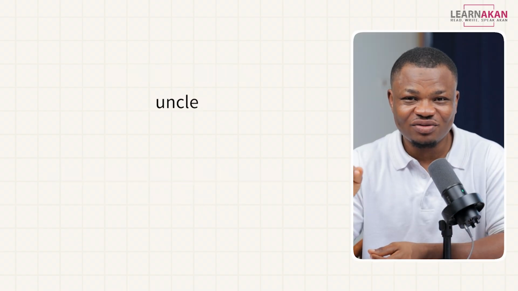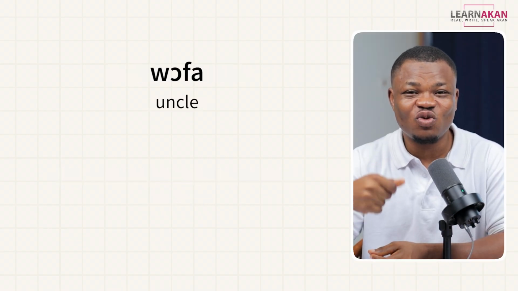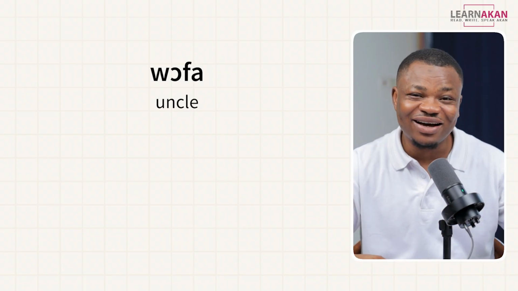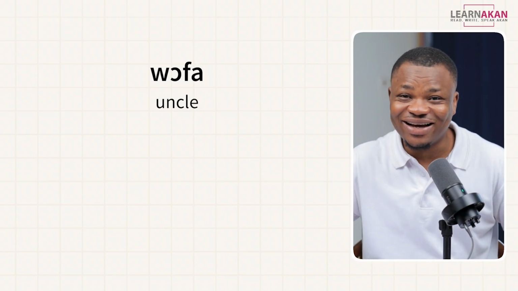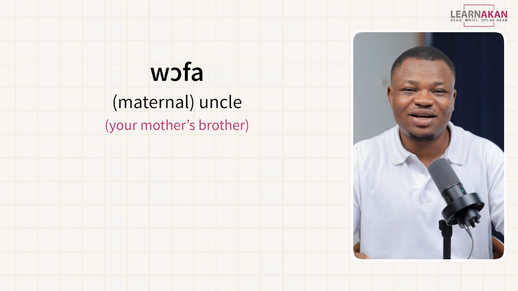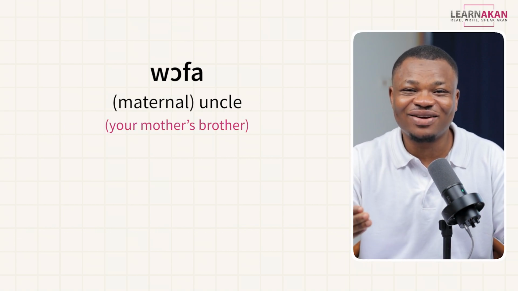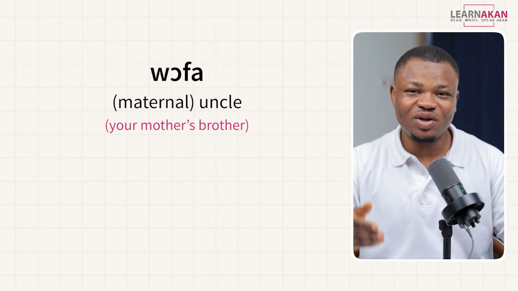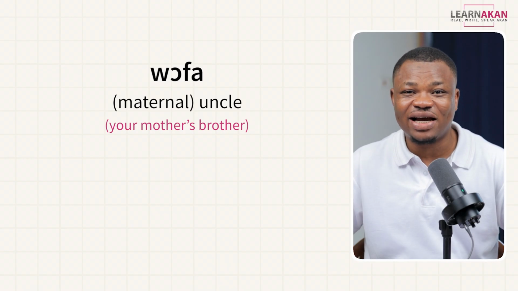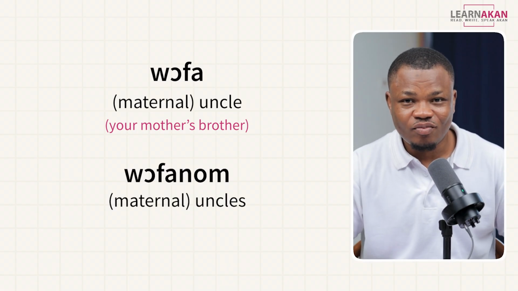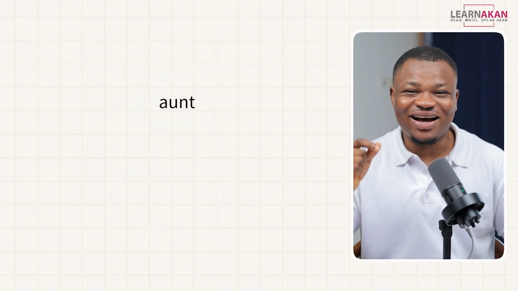Let's go to uncle. Uncle in chi is wofa. Of course, it depends whether you are talking about maternal uncle or paternal uncle. This is maternal uncle, but let's use that. So your maternal uncle is your wofa. Now, to form the plural of this, you just have to attach num to the end, and you have wofanum. Let's go to aunt.